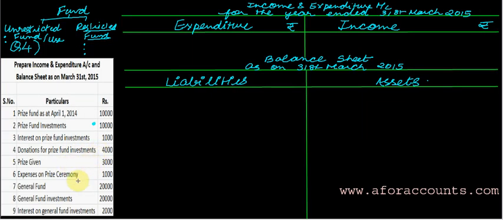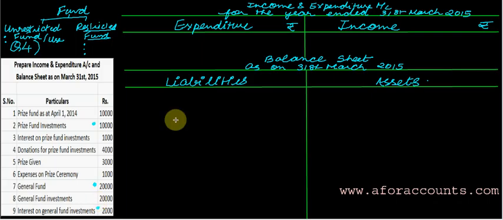Prize given is my expense. Expenses on prize ceremony are my expense. General fund, the balance will go in the balance sheet. General fund investments, and interest on general fund investment will be my income here. So let's start.